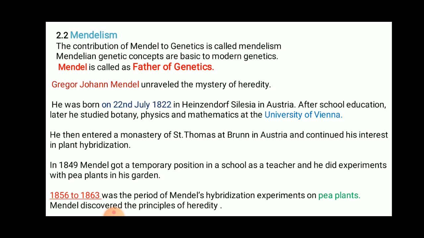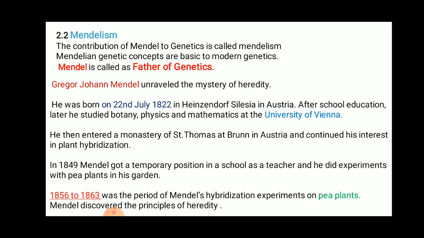The next one, biography of Mendel. Gregor Johann Mendel unraveled the mystery of heredity, and he was born on 22 July 1822 in Heinzendorf, Silesia in Austria.